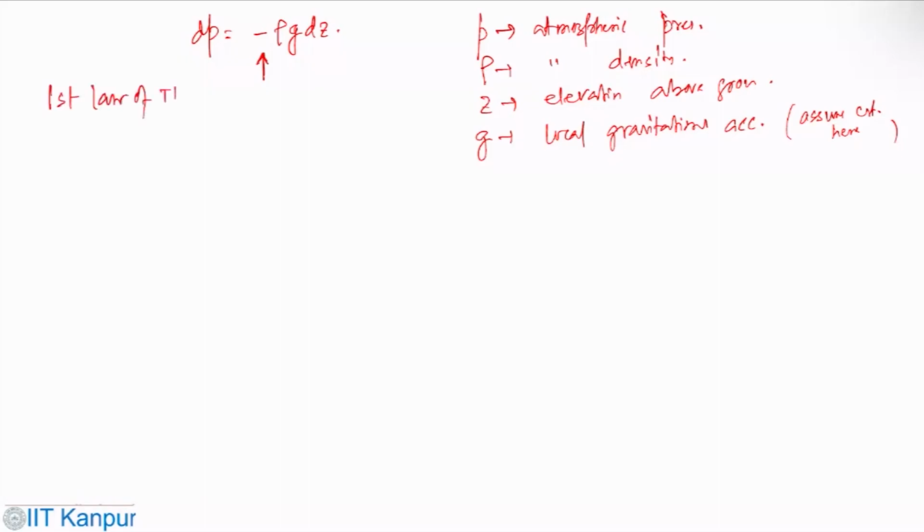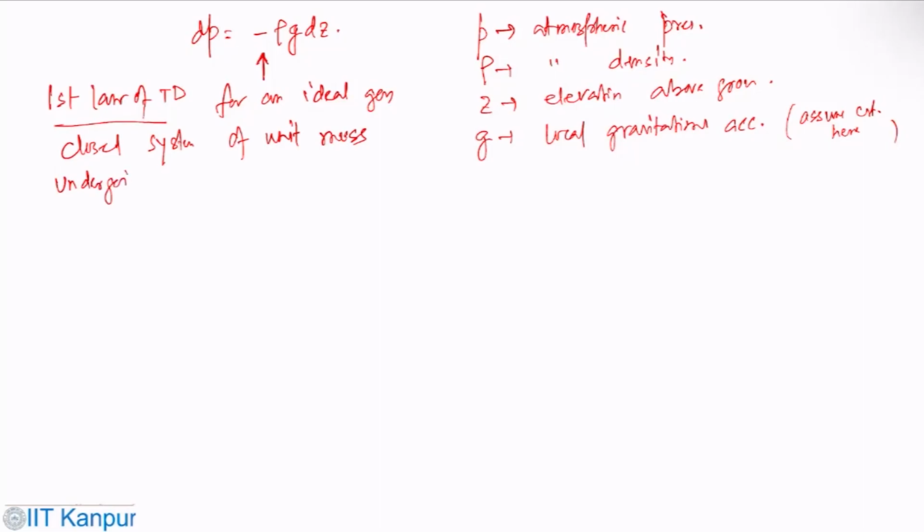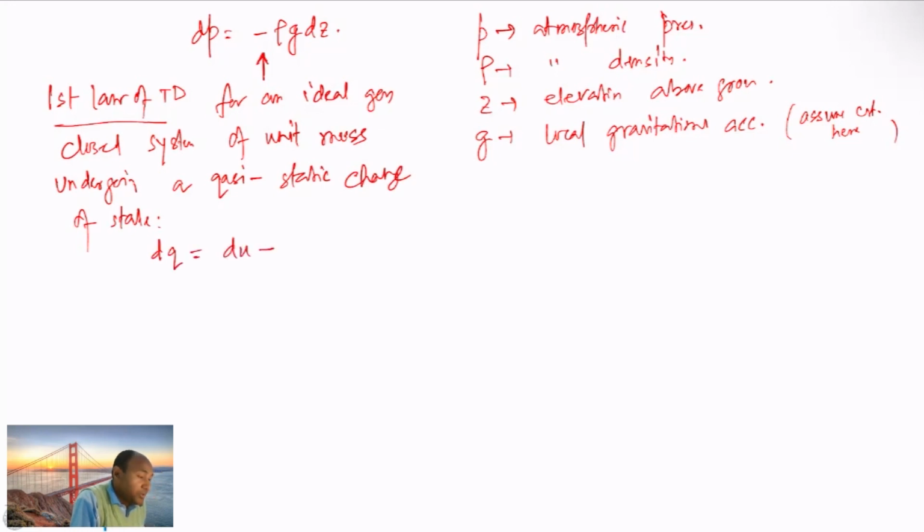What we can write from the first law of thermodynamics for an ideal gas closed system of unit mass undergoing a quasi-static change of state is dq equals du plus p dv, which one can write as dh minus v dp, equals cp dT minus 1 by rho dp.